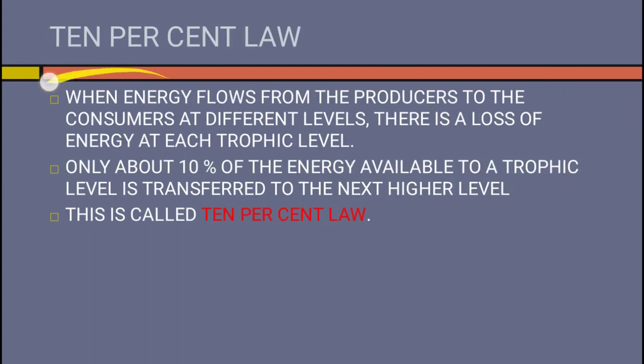When energy flows from producers to the consumers at different levels, there is a loss of energy at each trophic level. Only about 10% of the energy available to a trophic level is transferred to the next trophic level. This is called the 10% law.